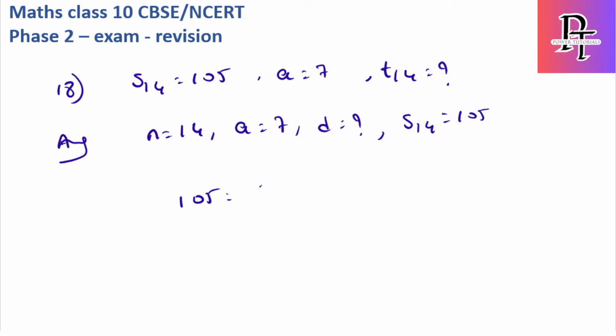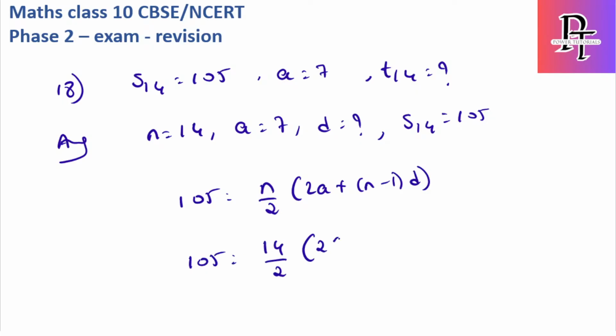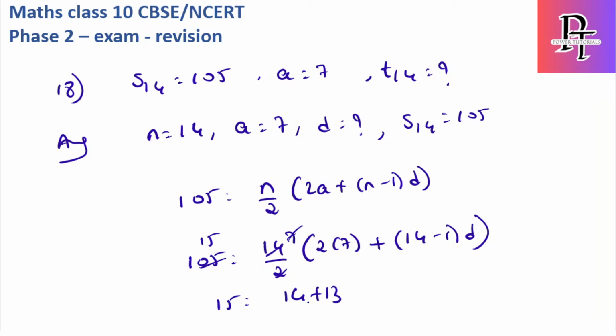So Sn formula n by 2 into 2A plus n minus 1 into D. Substitute the values, so it becomes 105 equals 14 by 2 into 2 into 7 plus 14 minus 1 into D. 105 becomes 7 into 14 plus 13 D. So here I can say D value is nothing but 1 by 13.